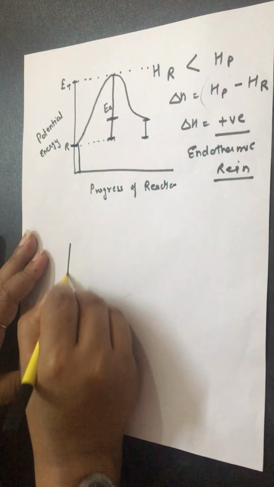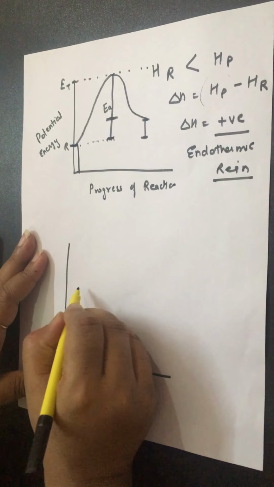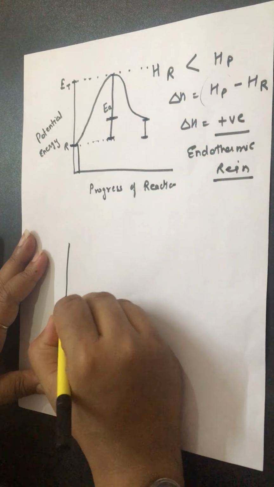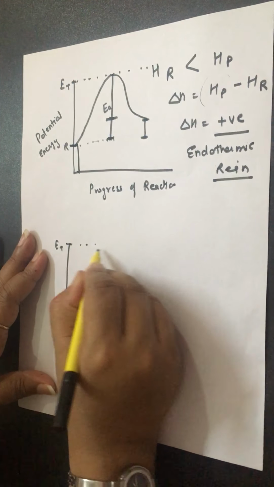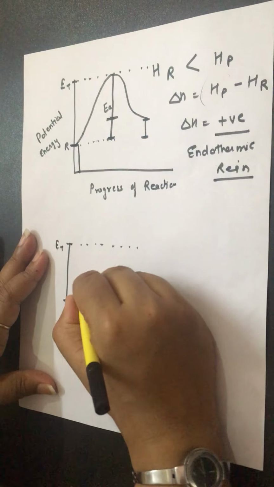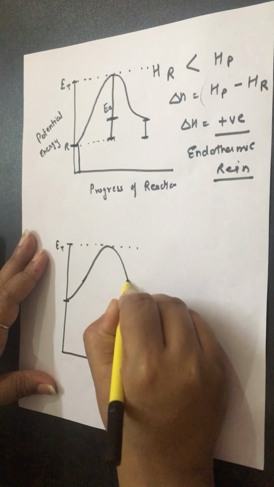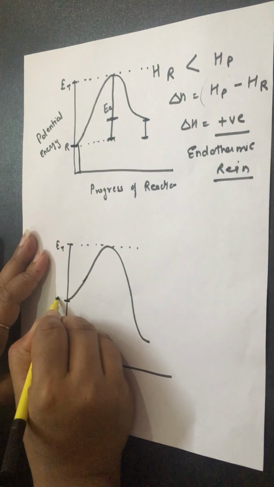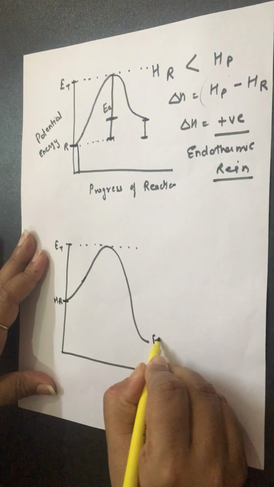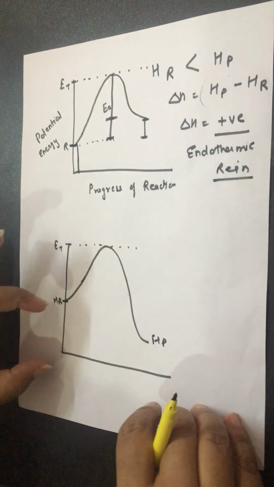Now one more type of graph. Let's suppose this is the reactant enthalpy, and this one is the threshold enthalpy value. It means the energy required to convert into the activated complex, and now it converts into the product like this. This one is the enthalpy of the reactant, and this one is the enthalpy of the product. Which one is higher?